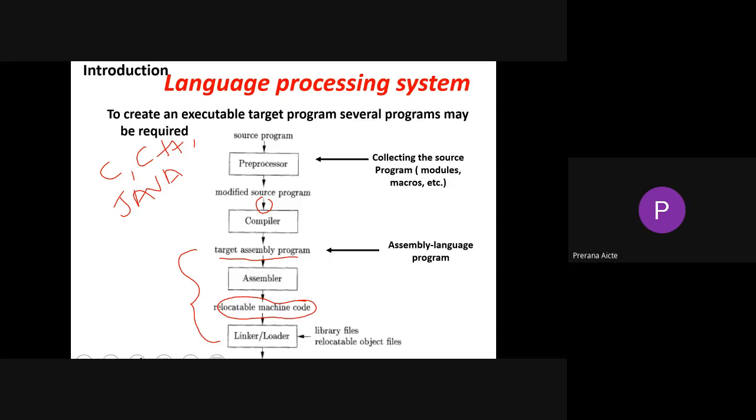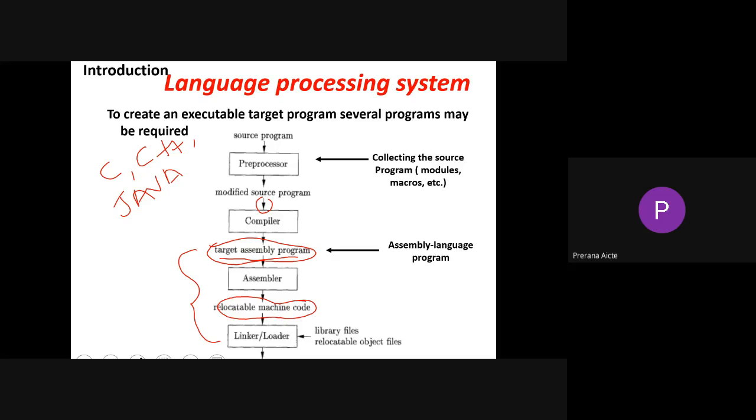Actually, we call a compiler a language translator. Its job is creating a target assembly program and creating a relocatable machine code, and finally it gives an output of target machine code. This we call a general language processing system.